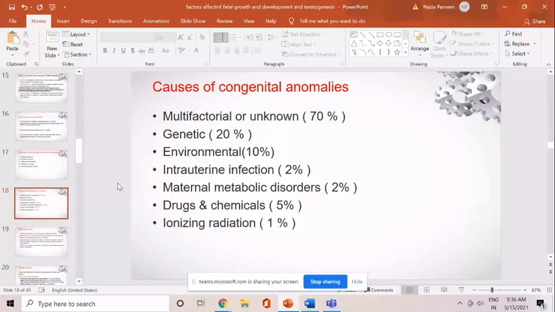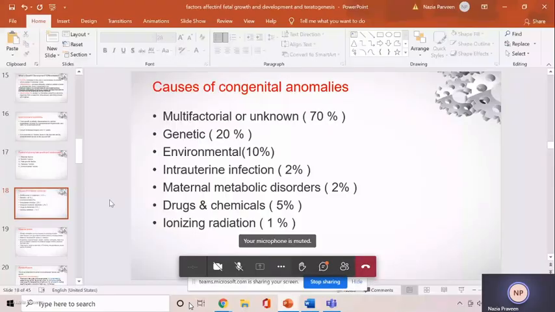You should know what the different causes are which can result in congenital anomalies in the baby. In most cases we don't know the exact cause, or the cause could be not only one but a combination of various causes. So in 70% of the cases it is either multifactorial or unknown. Genetic factors constitute 20%, environmental factors 10%, intrauterine infection 2%, and maternal metabolic disorders 2%. Exposure to drugs and chemicals can be responsible for 5% of congenital anomalies, and ionizing radiation around 1%.